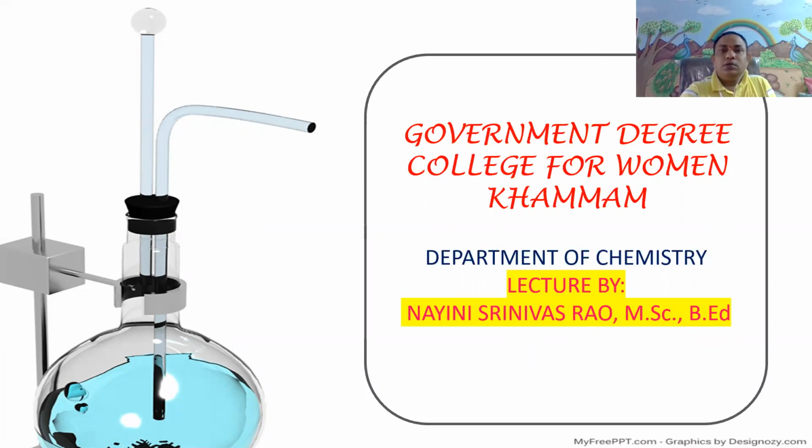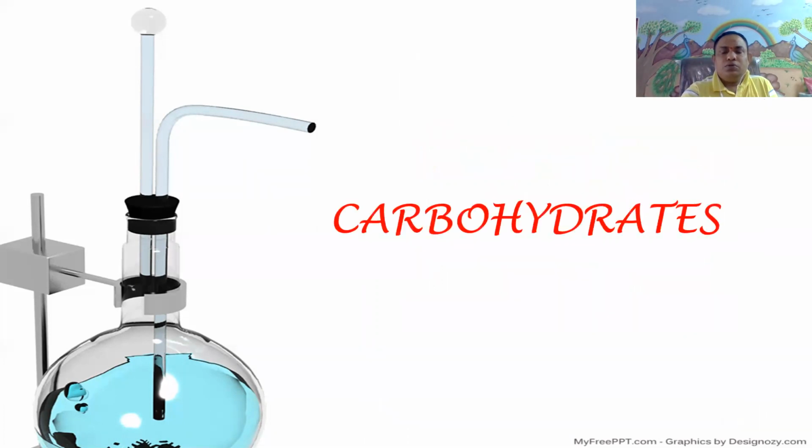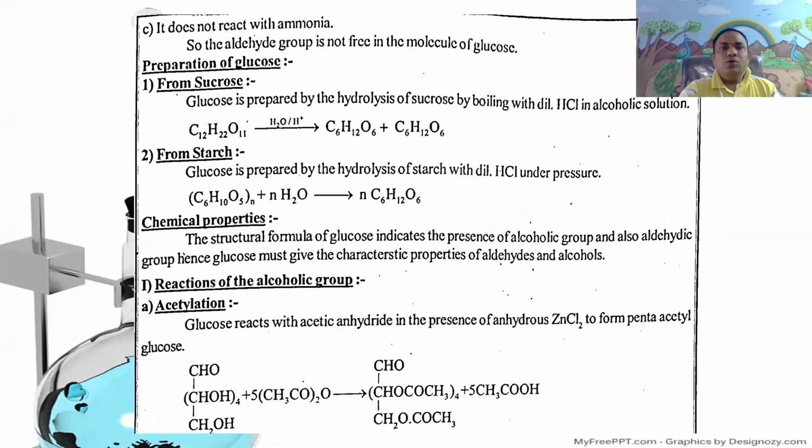Today's class: chemical properties of glucose. Here, glucose is synthesized from sucrose as well as starch. That is the preparation of glucose from sucrose.